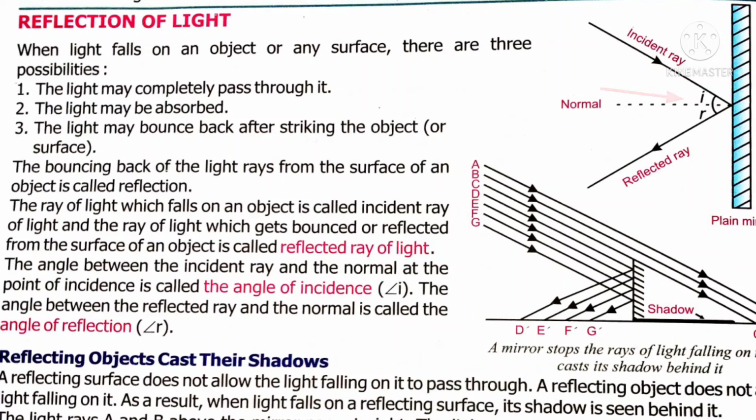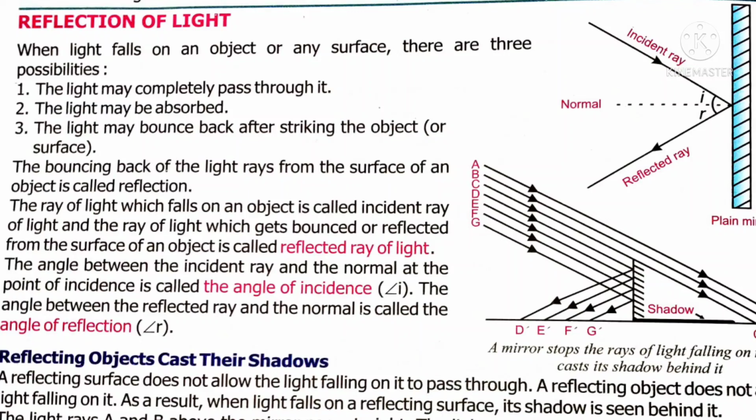The angle of reflection R is the angle formed between the normal ray and the reflected ray. The angle of incidence is always equal to the angle of reflection, that is, angle I is equal to angle R.